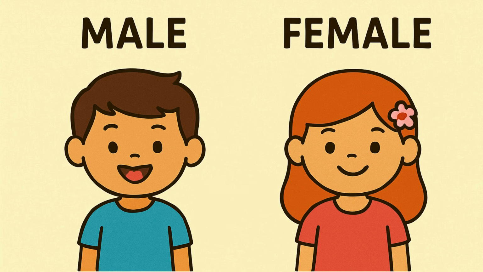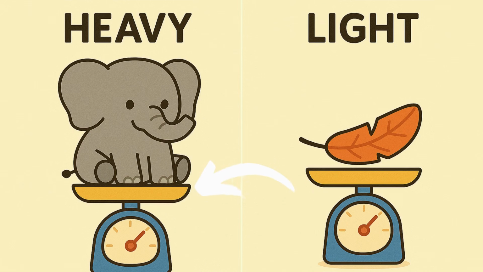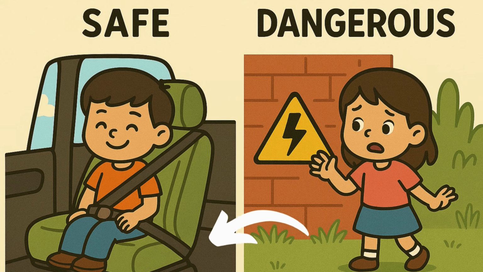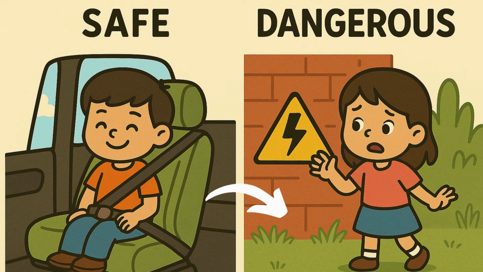Male. Female. He is male. She is female. Heavy. Light. The elephant is heavy. The feather is light. Safe. Dangerous. He is safe in the car with a seatbelt. She is in danger near the electricity sign.